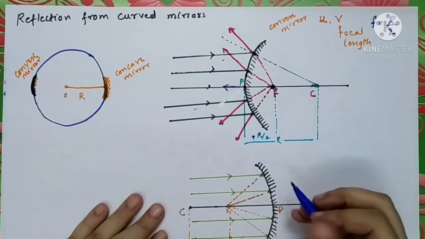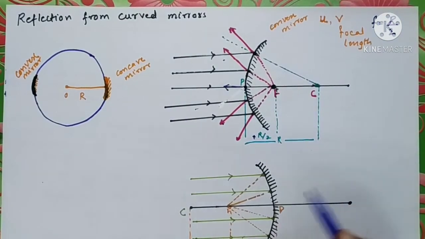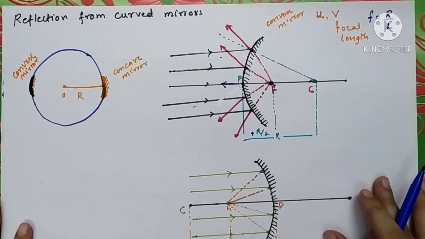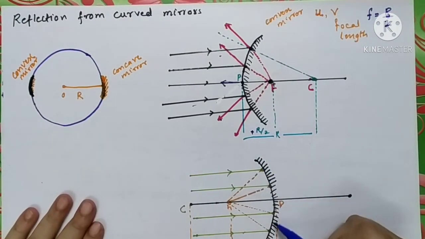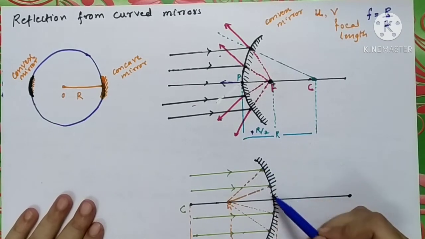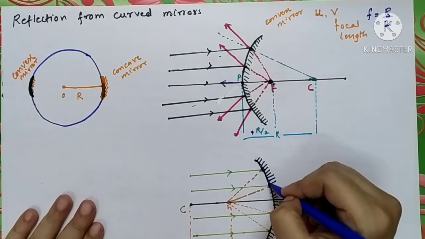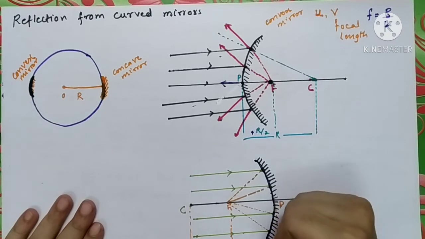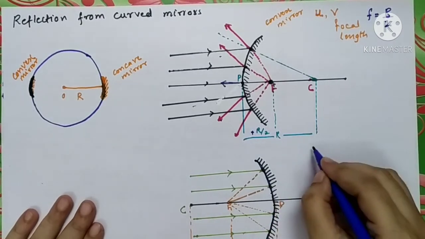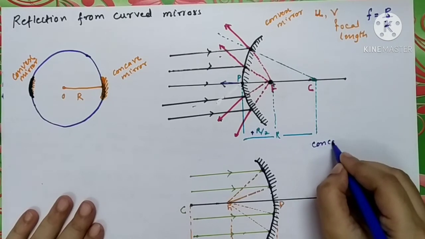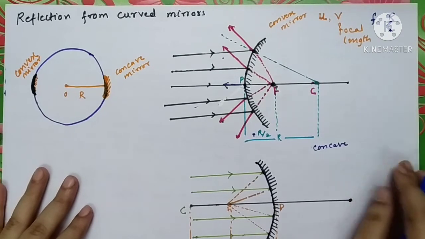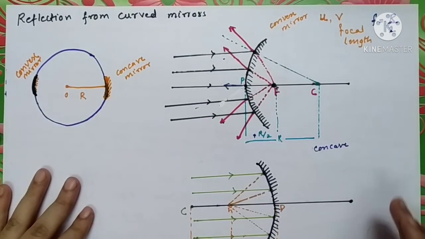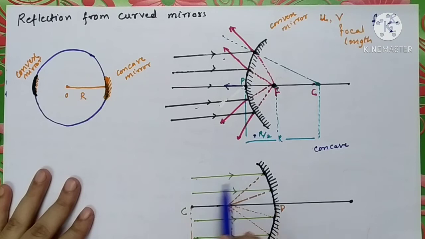Similarly, you may see the diagram drawn below it. Here also we have taken one mirror, but this mirror is polished from inside. What do you say about this mirror? It is a concave mirror. So again we have followed the Cartesian coordinate system, that the light rays are coming from left to right.